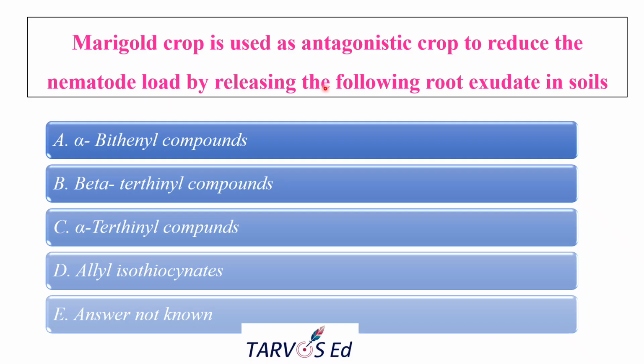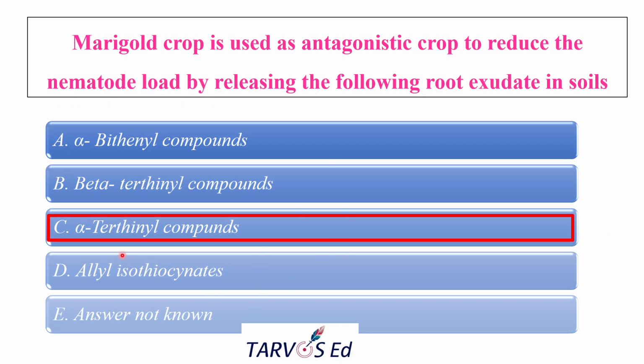So the options given are the particular chemical we need to find out, which root exudate. The options are alpha bithienyl compound, beta terthienyl compound, alpha terthienyl compound, allyl isothiocyanate, and answer is not known. And the correct answer is alpha terthienyl compound. So this will be released as the root exudates of marigold so that the nematode population will get totally suppressed, because this particular compound has nematicidal property, and also it is a phototoxic compound. This is the phototoxic as well as the nematicidal compound.